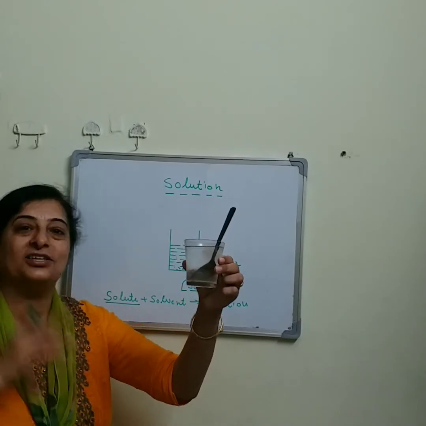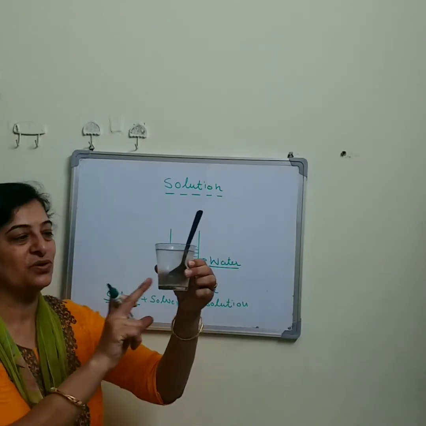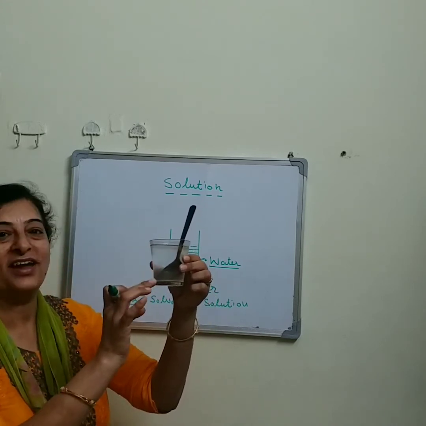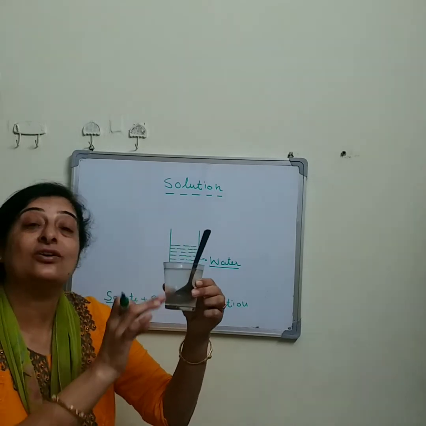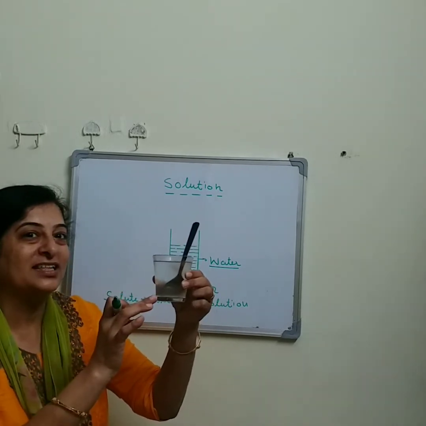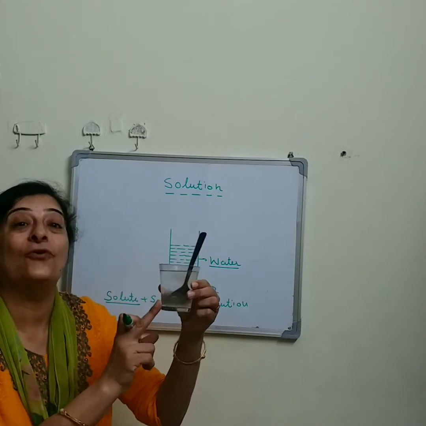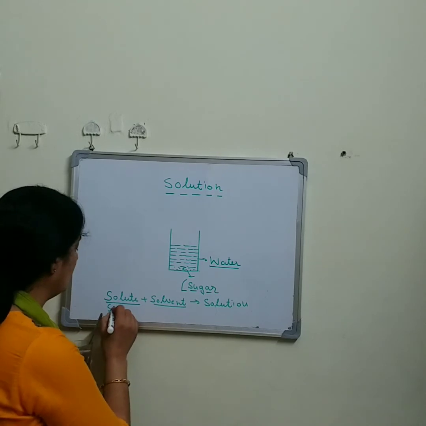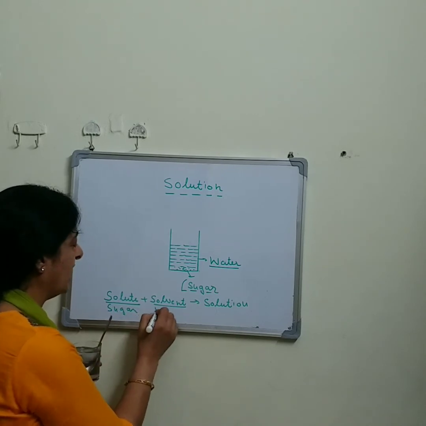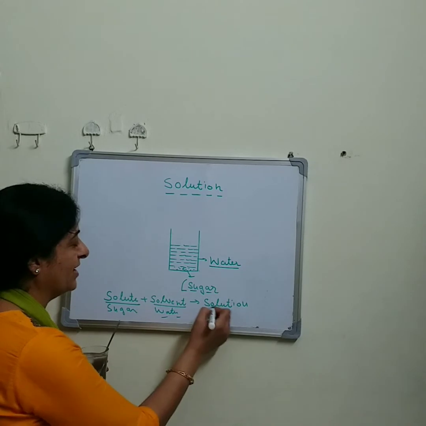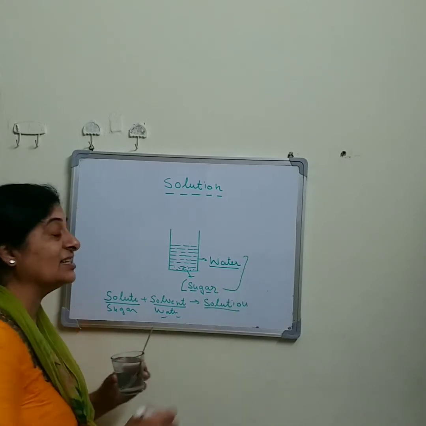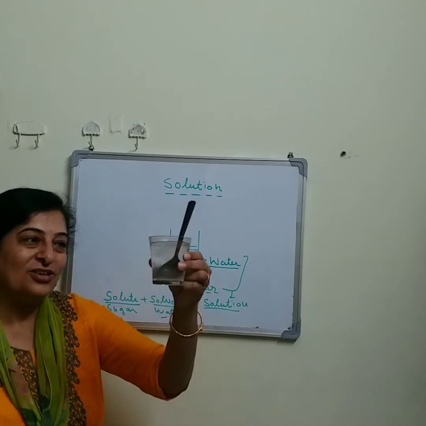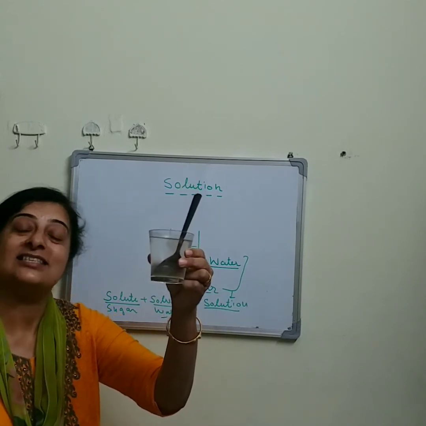Yes, you are right. Sugar and salt is a solute. And can you tell me the name of the solvent? The solvent is the liquid part. And what is the liquid in this lemonade? Yes, the water. So here the water is the solvent. Your sugar is the solute and water is the solvent. And now we get the sweet water, the solution. So this sweet water is a solution, or you can say this lemonade is a solution.